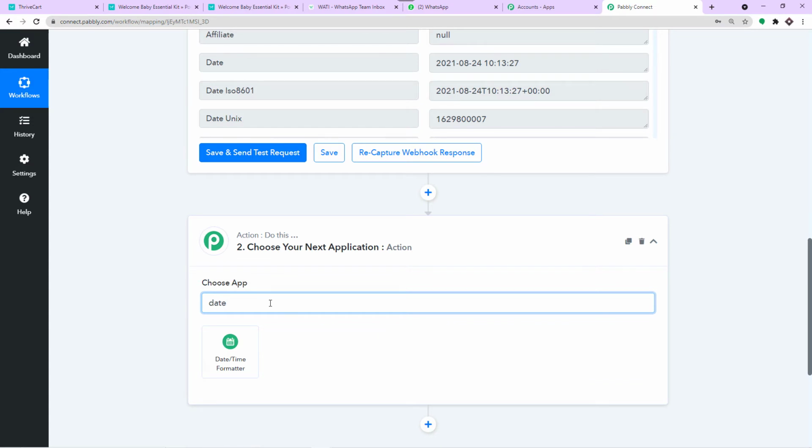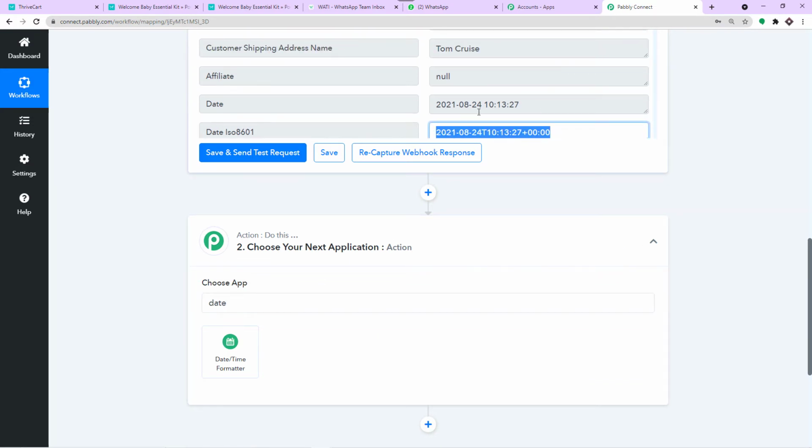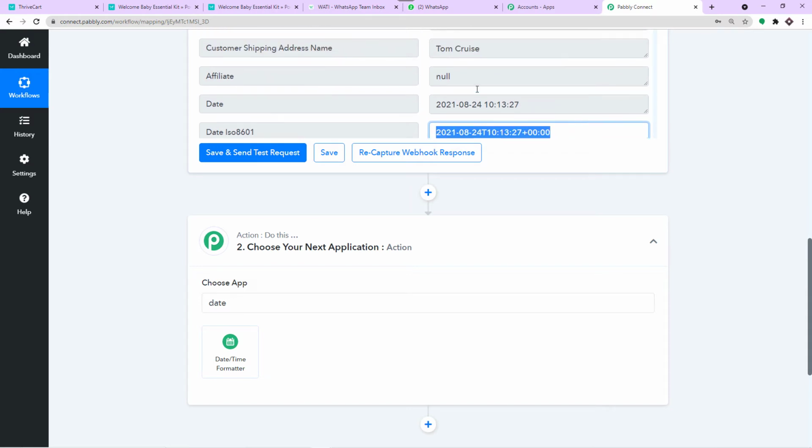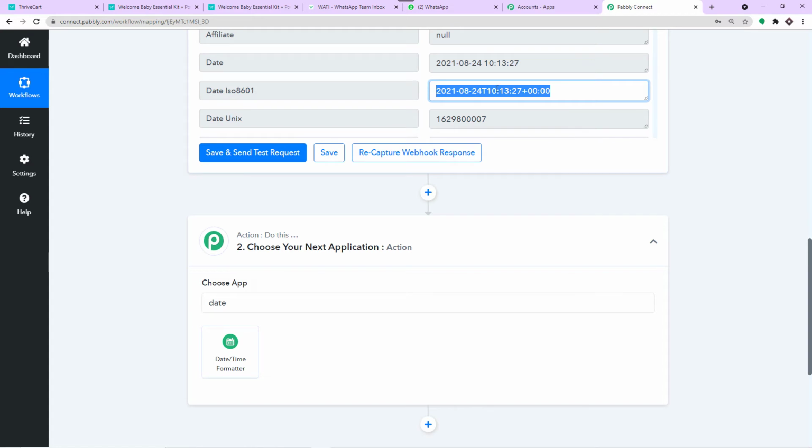Why datetime formatter? Because we have got this date. This is the date when the purchase was made, as you can see, 24th of August 2021. So I understand that this is a very clumsy format. Okay, you really can't read it. It's actually in year, month, and day format, along with the hours, minutes, seconds, and milliseconds probably. So my point is, we have got the date of the creation of this particular product purchase.